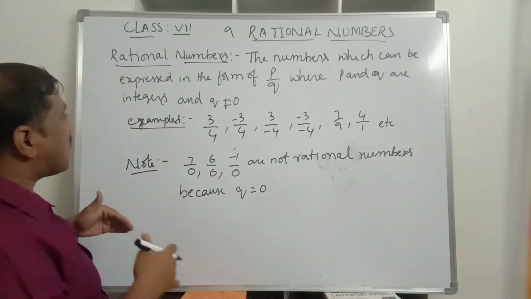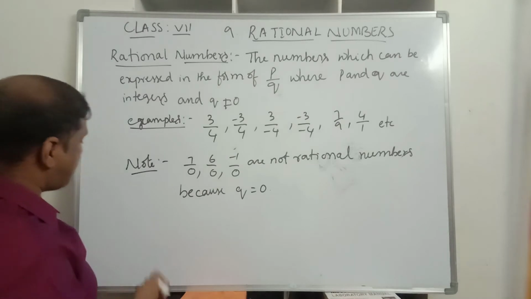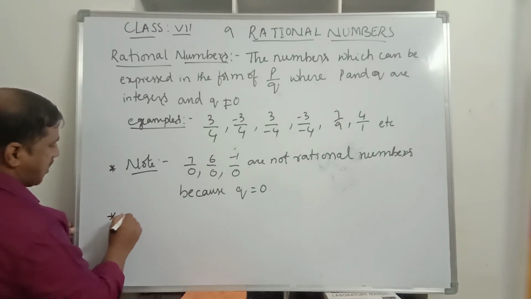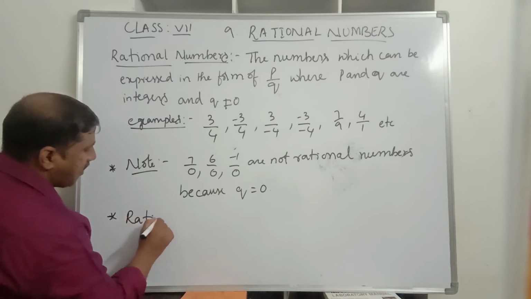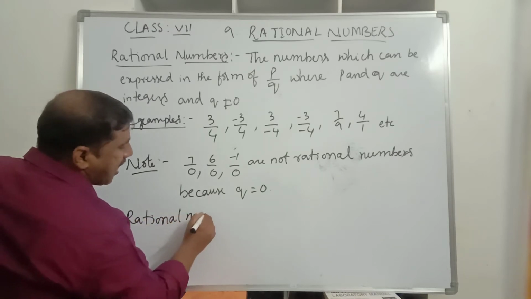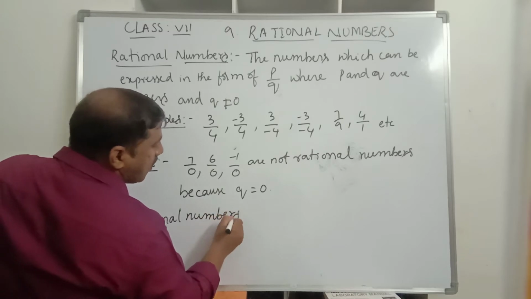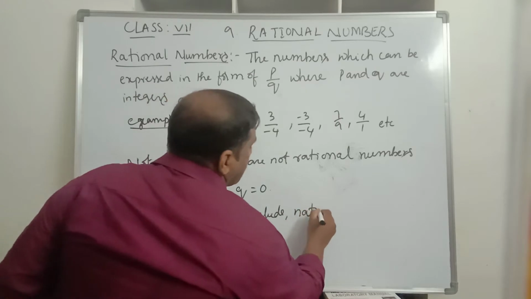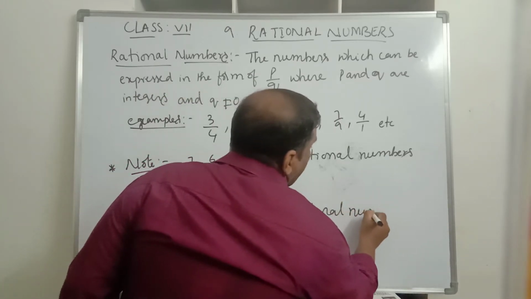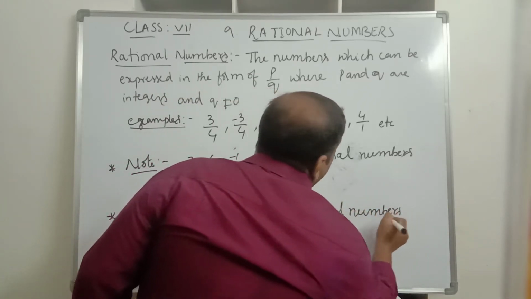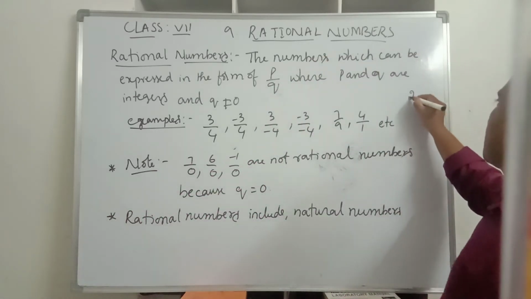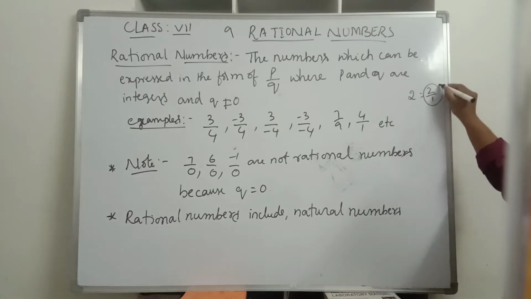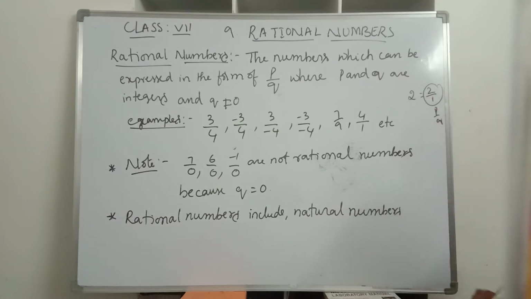Now what does it include? Rational numbers include natural numbers. Why do they include natural numbers? Because you take 2. 2 is a natural number, but 2 can be written as 2 divided by 1. It is in the form of P by Q, where P and Q are integers.